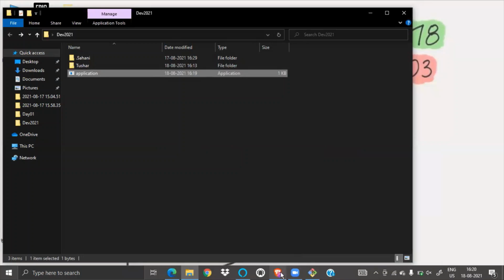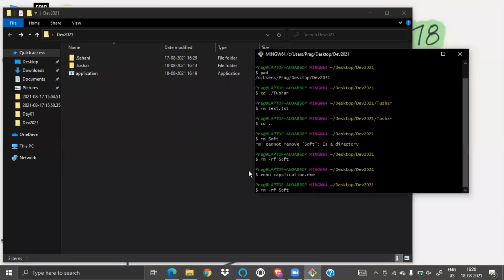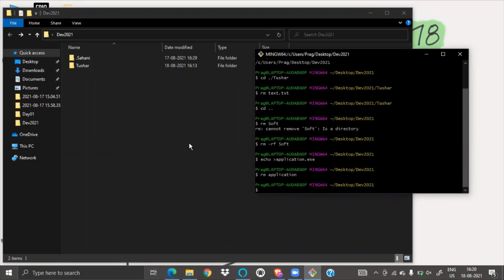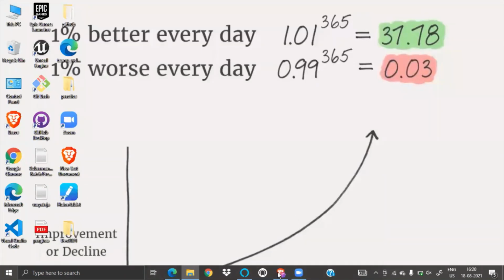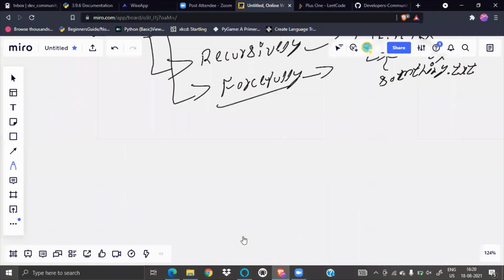And if I want to delete this application, what I can do is this. See, delete it. See how magical CLI is. Yes, CLI is so good. Let me tell you a very bad command.